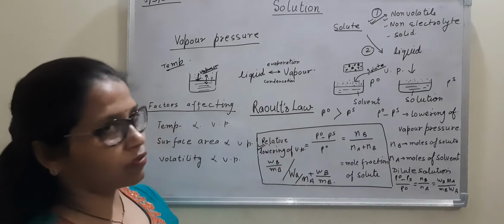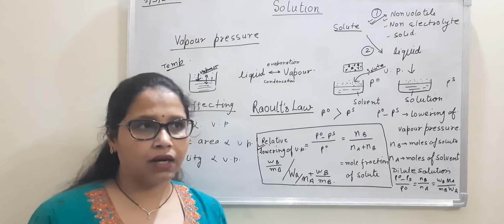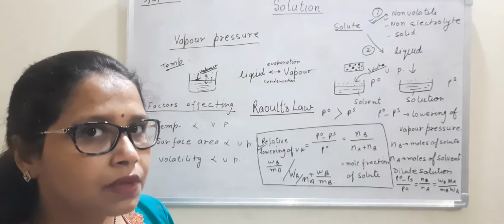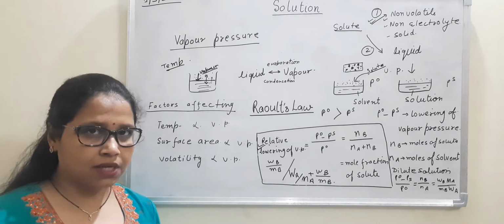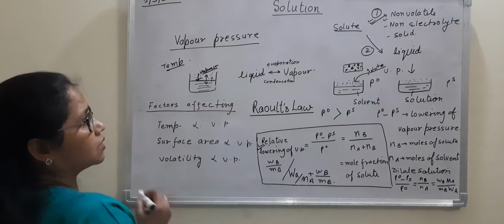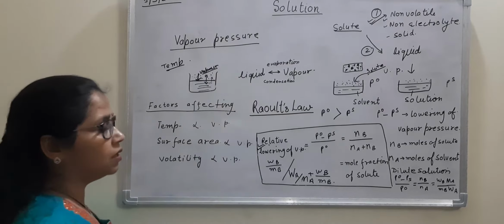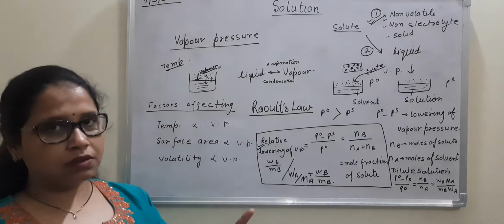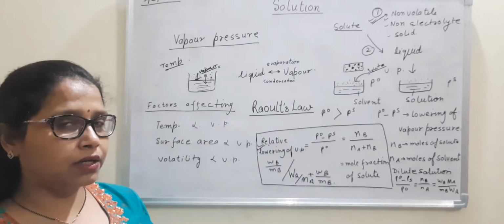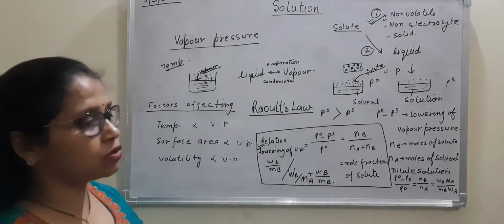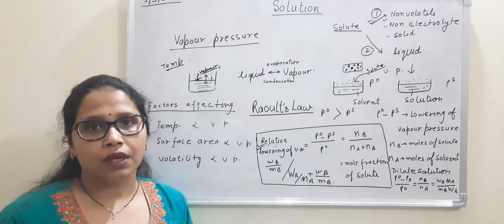We can always apply Le Chatelier's principle on it. After some time, whatever liquid is converted into vapors, exactly the same amount of vapors come back to the liquid phase. So an equilibrium is established. At that point, vapors which are collected over the liquid surface start applying a pressure on the liquid surface, and this pressure is applied when both have come into equilibrium.